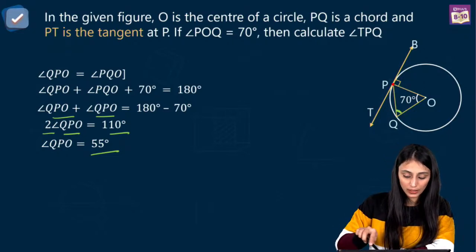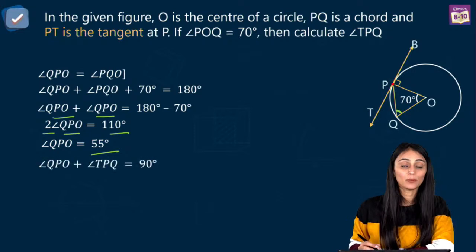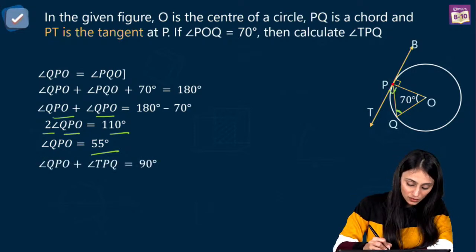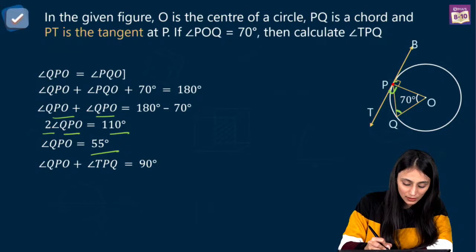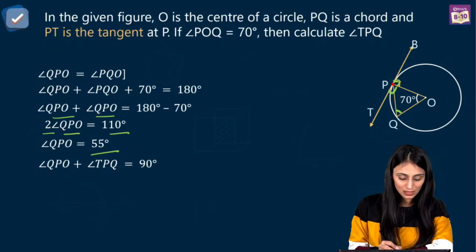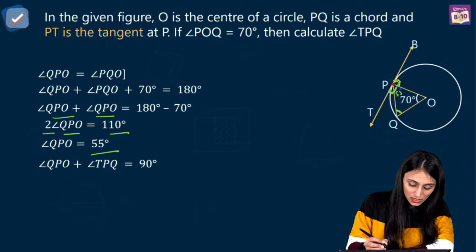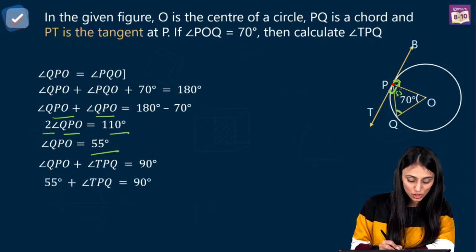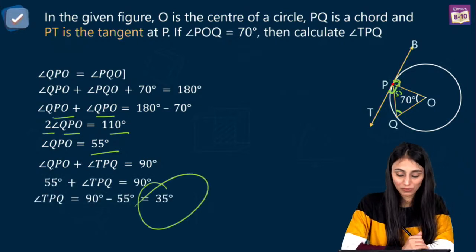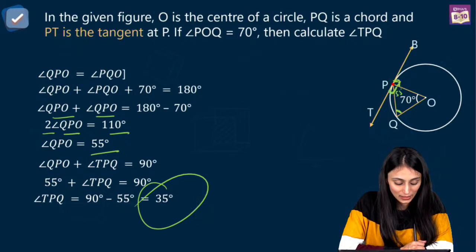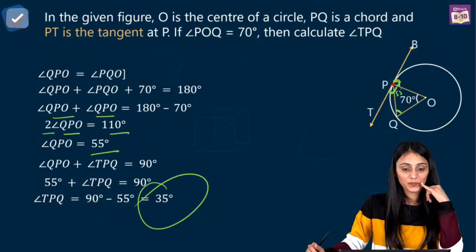Now we learned one thing, that radius and tangent are perpendicular at the point of contact, right? So this is 90 degrees. This angle is also 90, right? From linear pair also you can say this is 90. I have this value. This is 55 degrees, right? So just put it here. You get this value as 35 degrees. That's the answer, right? 35 degrees is the answer.